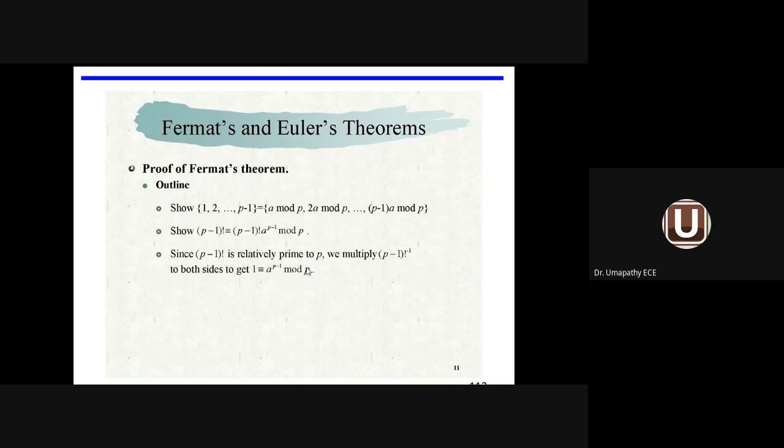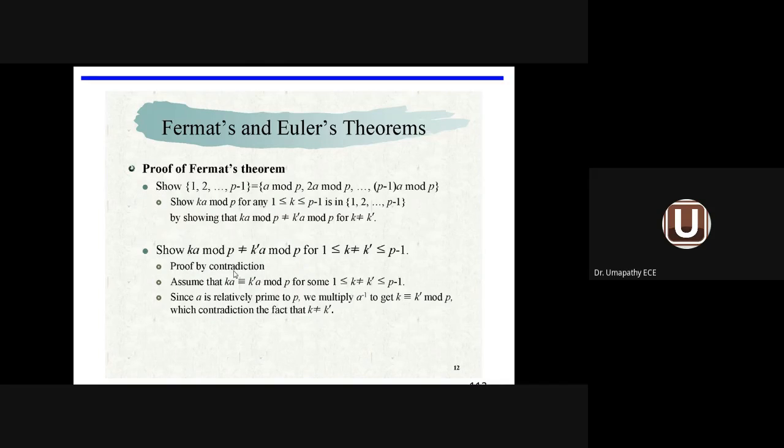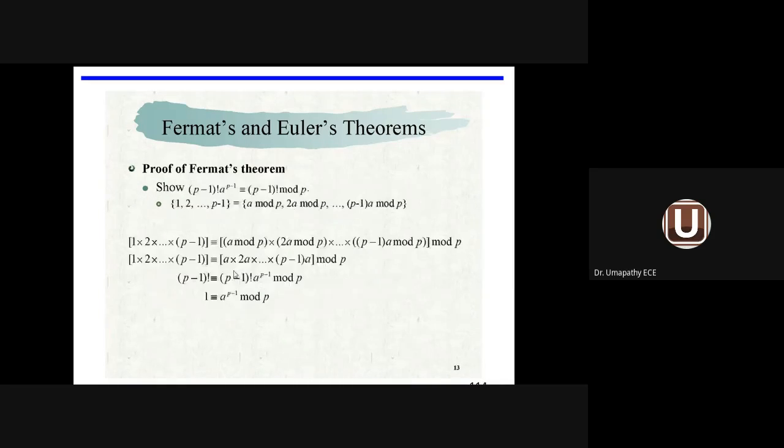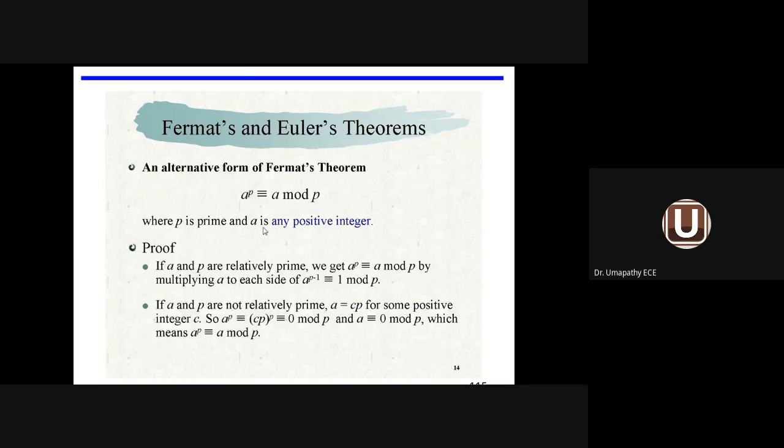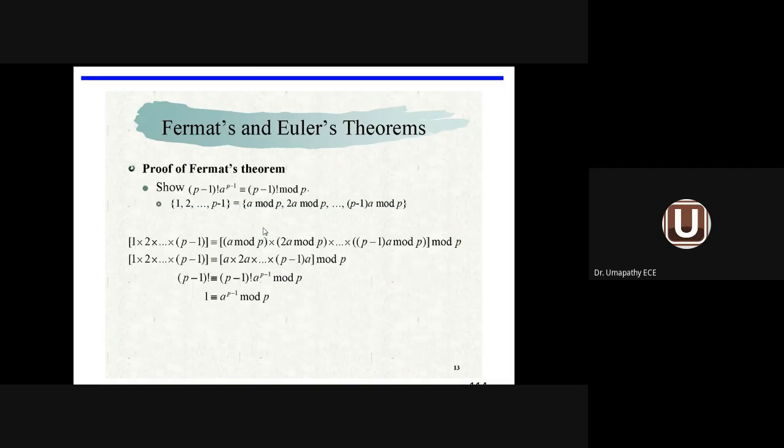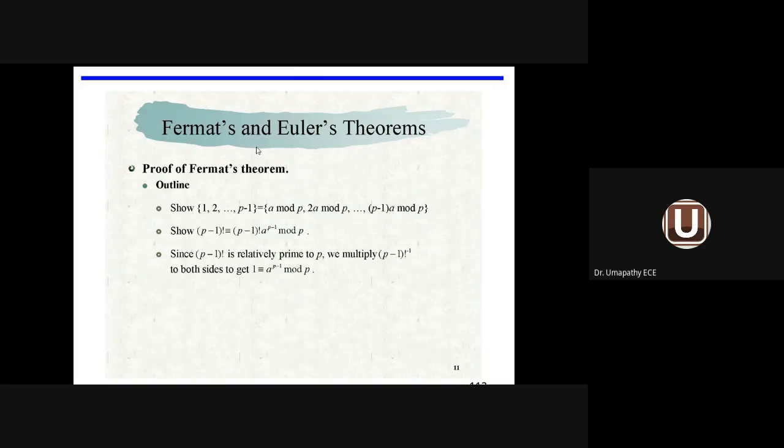The proof of Fermat theorem is given in terms of 3 steps. So first of all, you have to follow the 3 steps. Then only will you get the proof. I will show the steps. First of all, we have to show that 1 comma 2 comma up to P minus 1 equals A mod P, 2A mod P, up to P minus 1 A mod P. So we have to show that.